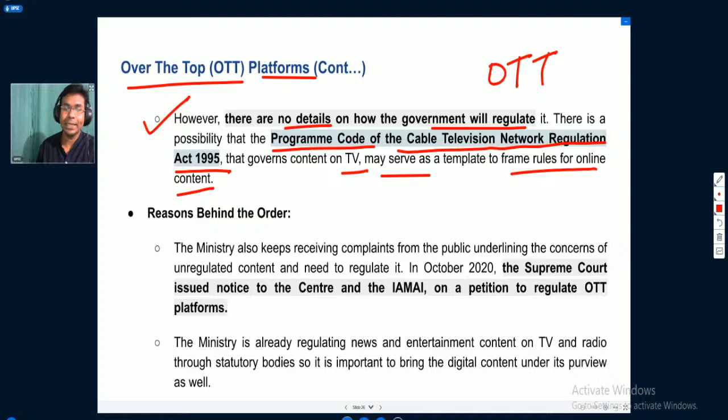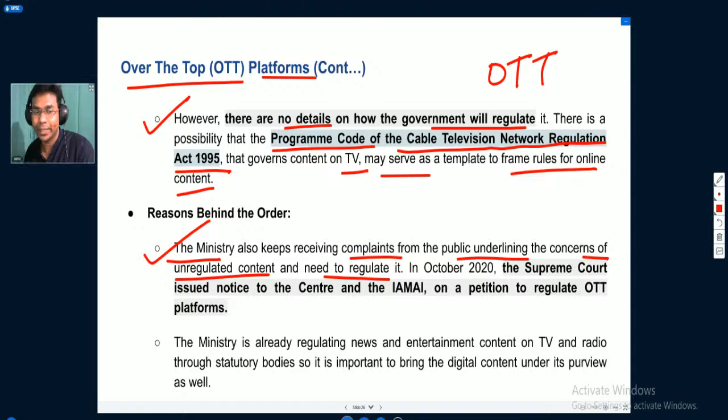What are the reasons behind the order? The ministry keeps receiving complaints from the public underlining the concerns of unregulated content and the need to regulate it. So this was one of the reasons. And apart from this, the Supreme Court issued a notice in October 2020 to the Center and the Internet and Mobile Association of India on a petition to regulate the over-the-top platforms.